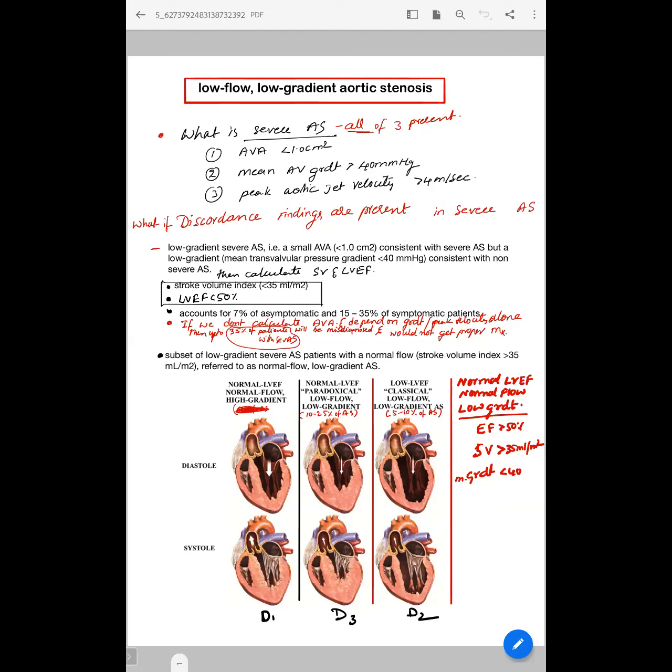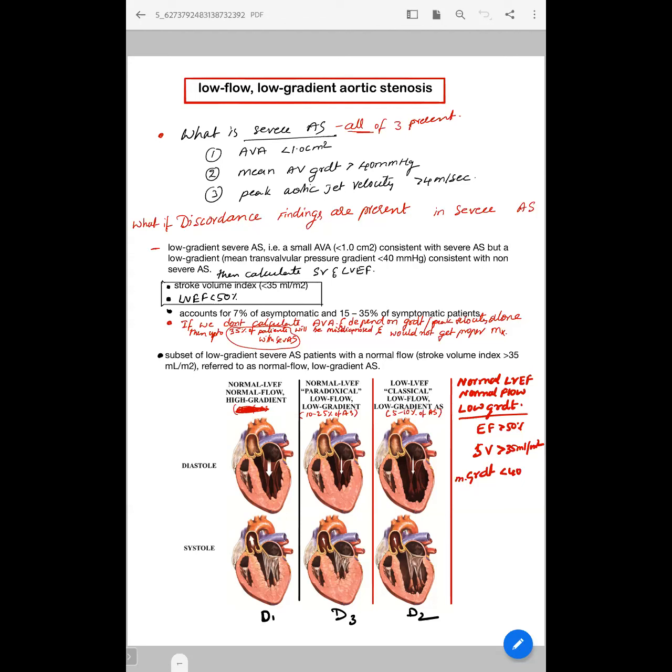The other thing is, in a small body surface area, an AVA less than 1 could still mean that the indexed area is more than 0.6, which is why it is explained. However, there are also some technical issues, like not taking care of hypertension and measuring it, and so forth. It also mentions that there is a lag when you do a natural history analysis. There is a lag before the AVA drops and the gradients actually go up. So you may have picked them up in that category.